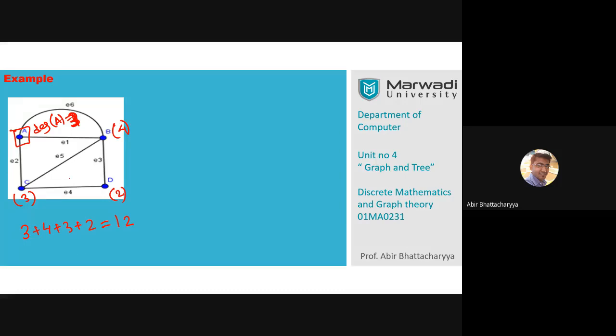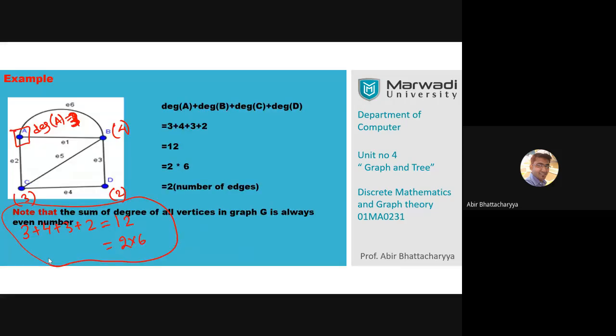Now how many edges are there? If I count all the edges, there are a total of 6 edges: 1, 2, 3, 4, 5, 6. So we can write 2 into 6. That is always true, and we verify it here in this particular example.